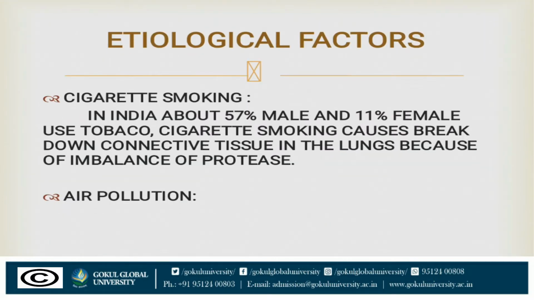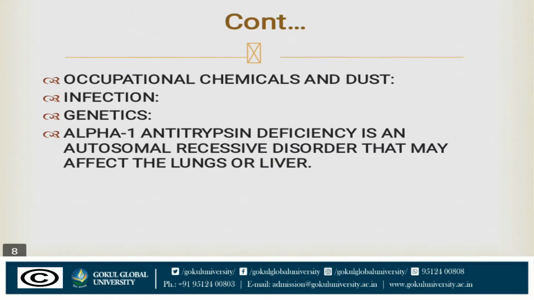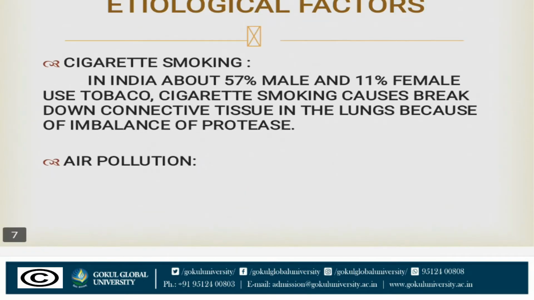Etiological factors: cigarette smoking, air pollution, occupational chemicals and dust, infection, genetics, and alpha-1 antitrypsin deficiency, an autosomal recessive disorder that may affect the lungs or liver. First is cigarette smoking. In India, about 57% of males and 11% of females use tobacco. Cigarette smoking causes breakdown of connective tissue in the lungs because of an imbalance of protease. If a person uses tobacco, they have increased chances of emphysema and respiratory system disease.